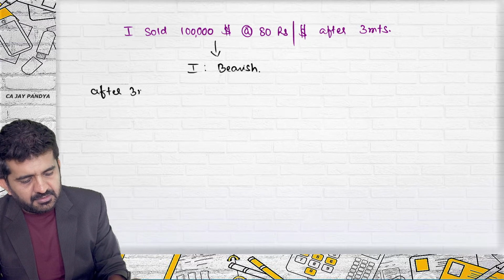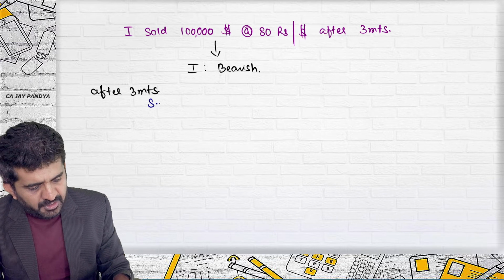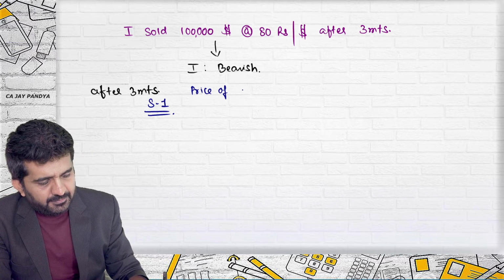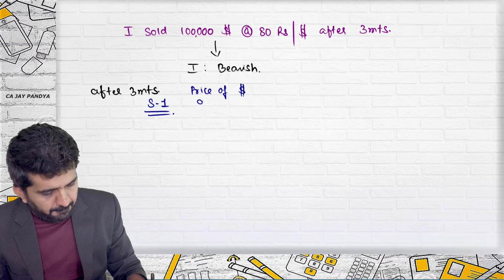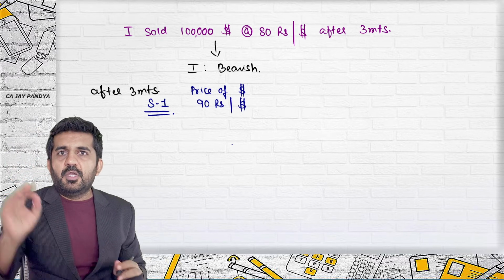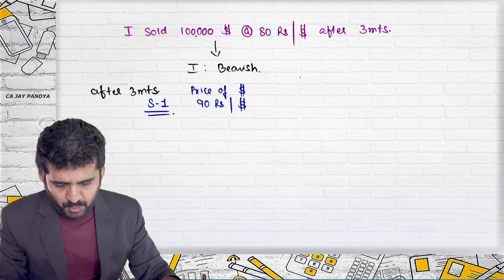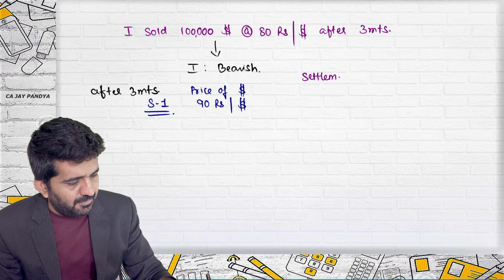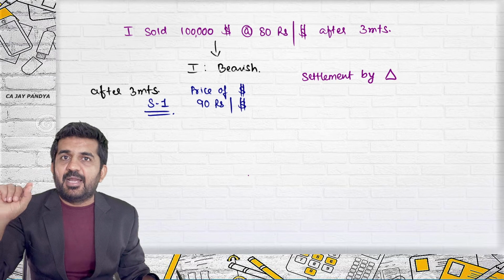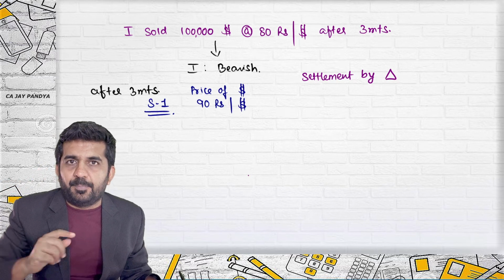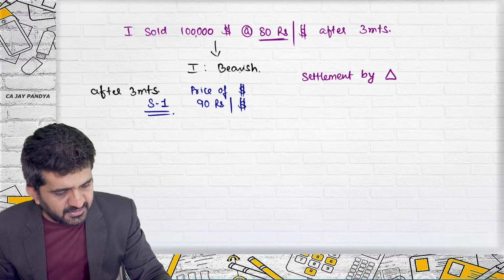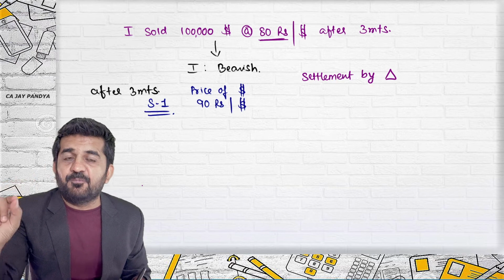After 3 months, situation number 1: the price of dollar becomes 90 rupees per dollar. Please try to concentrate. I am doing settlement, but not by delivery, by difference. Settlement by delivery is very easy. I need to sell $1 lakh on maturity at the rate of rupees 80. Settlement by differences is somewhat difficult.